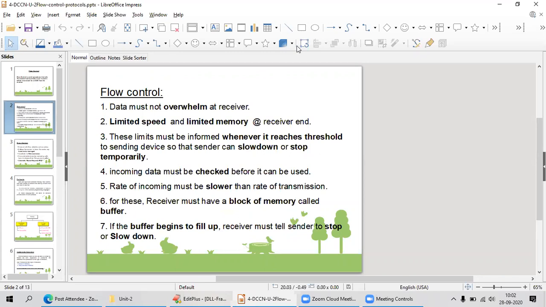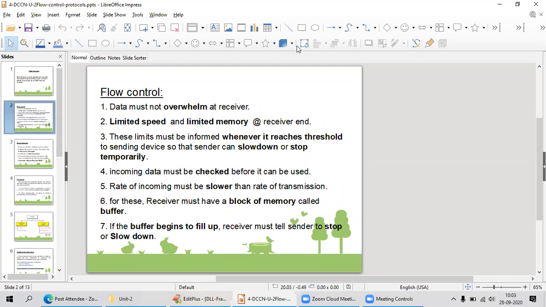Otherwise what will happen, he will send 10, but I will take only one frame, I will process that and forward it to the next. The other 9 would be discarded. Meanwhile, he has already sent 9. So my receiver sends an acknowledgement that I have received only one frame. You have to send again all the 9 frames. Like this it will happen forever. Your channel will be busy because of retransmission.